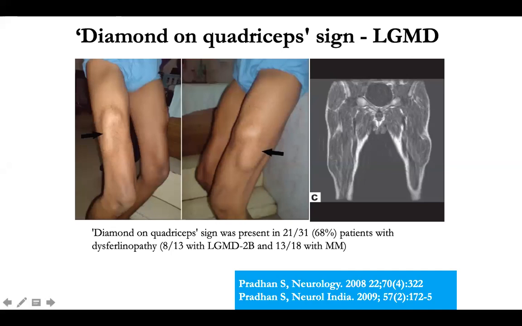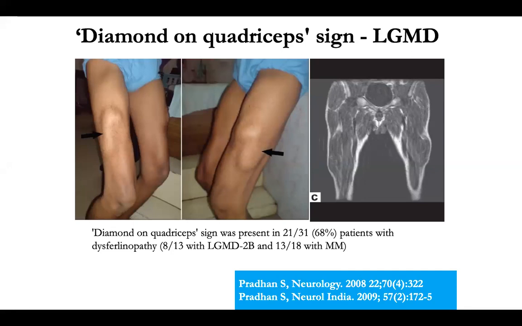But for a postgraduate student, they just need to know that calf hypertrophy can also be seen in other limb girdle muscular dystrophies. But unlike in Duchenne muscular dystrophy, where the hip abductors are involved, in other limb girdle muscular dystrophy, it is the hip adductors or the quadriceps which is involved.